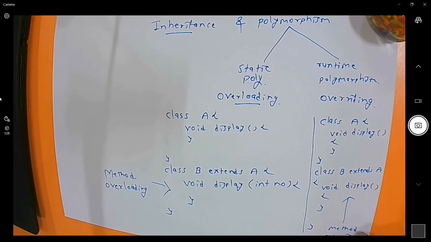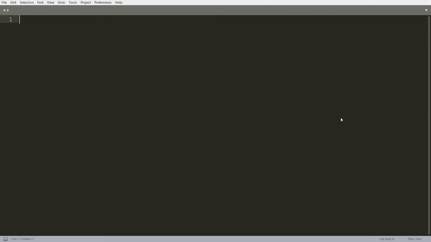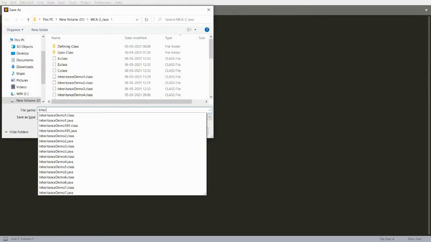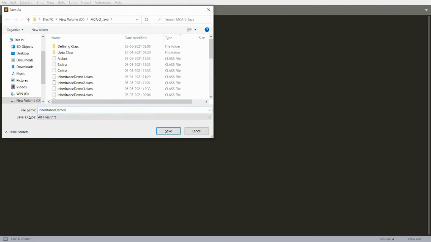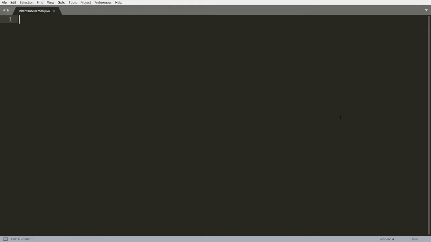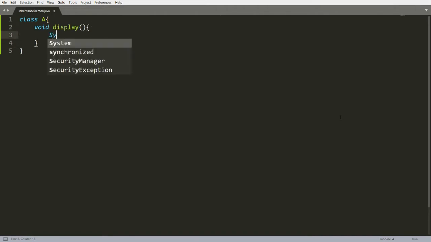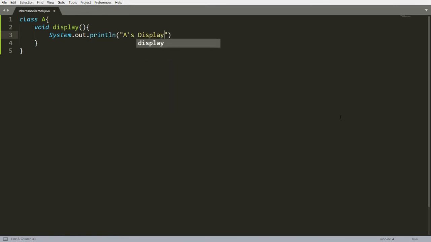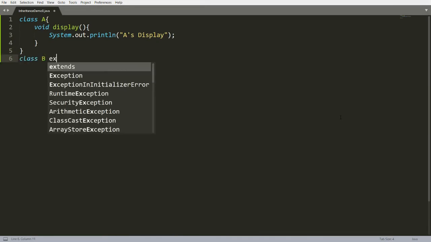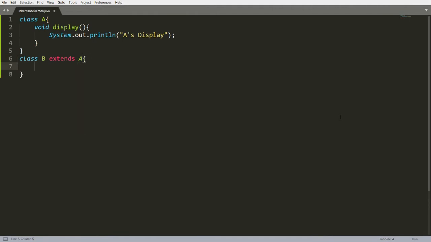Let me give the practical demonstration of the same. I'm saving this program as inheritance demo 8.java. Let me declare one class, A, which has a function void display without parameter, and you can just print the message that this is display. Now I am declaring one class, B, which extends from A. So you can say B is a subclass of A.